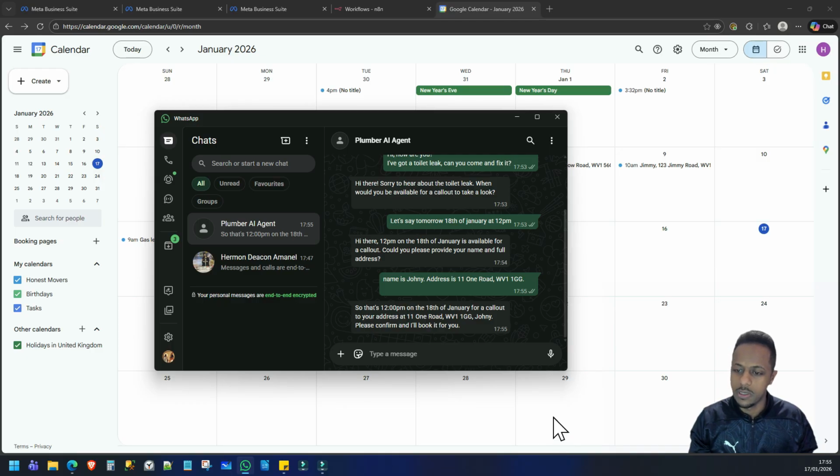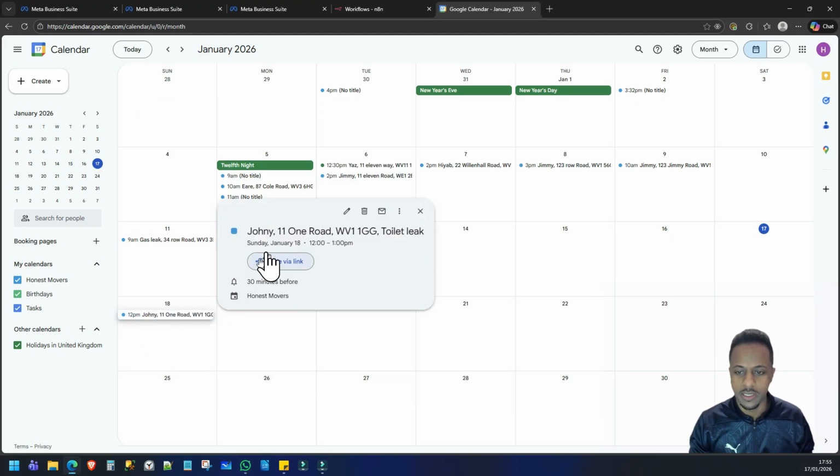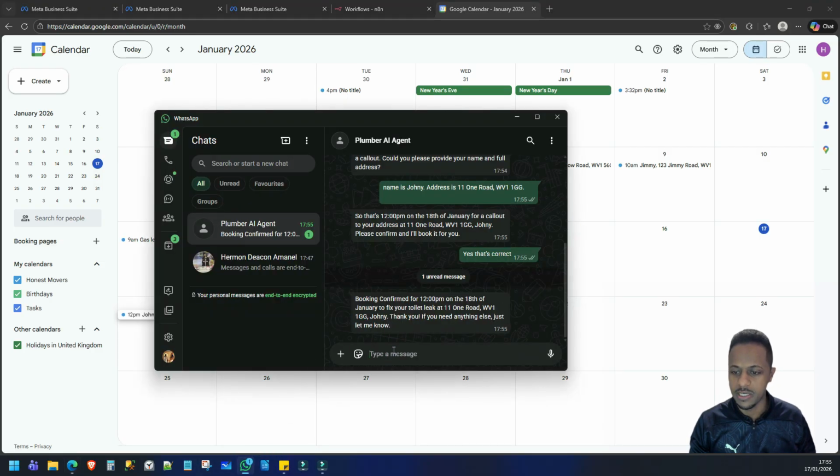So with AI agents you give it very specific instructions, and part of the instructions is to confirm with the customer to make sure that the information is correct. So in theory that should now book the appointment. As you can see in the background, that has now booked it: Johnny, 111 Road, with the toilet leak as the nature of the issue. So that's gone ahead and done that perfectly.